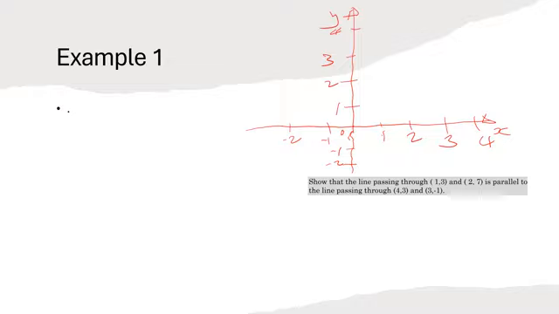So we draw the Cartesian plane here. They're saying show that the line passing through point 1,3. That's 1,3, and 2,7. Let's recalculate this.